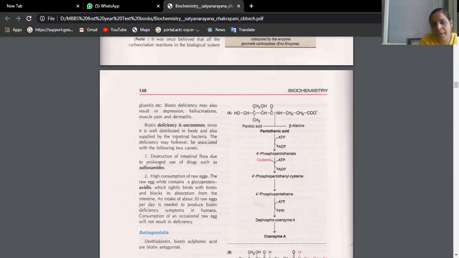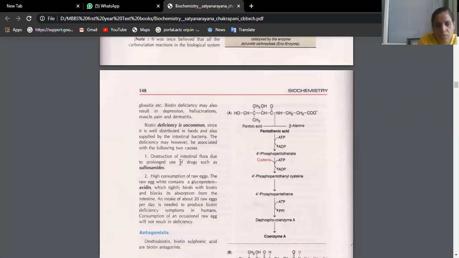Okay, it is supplied by intestinal bacteria. Intestinal flora is very important. That's why we should not take so many antibiotics also. The normal natural flora which is found in the intestines will be damaged. And this is actually very important for the synthesis of many B complex vitamins like biotin.